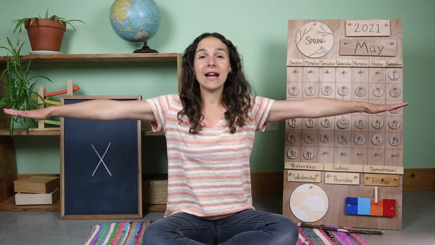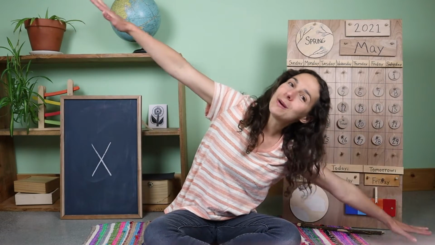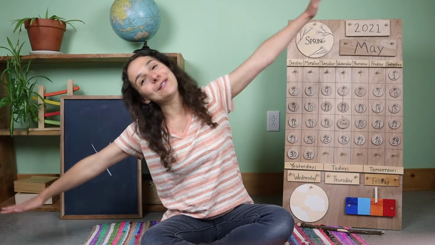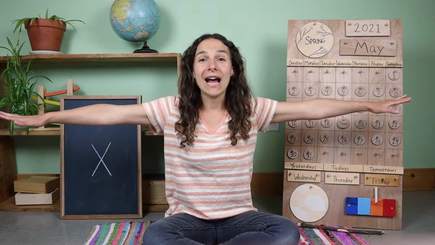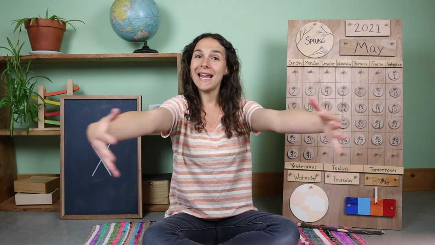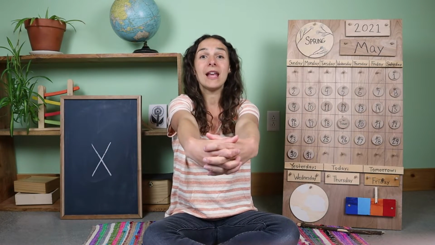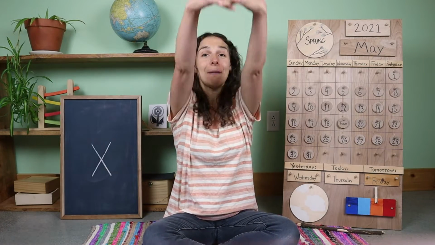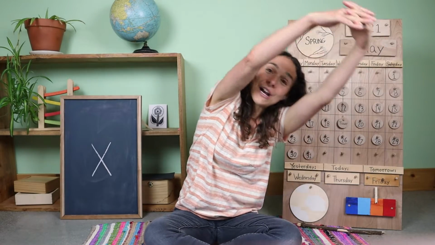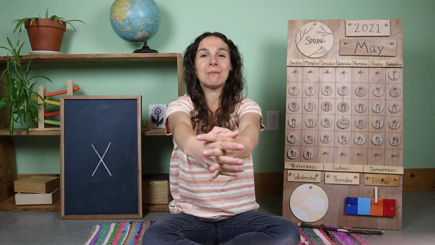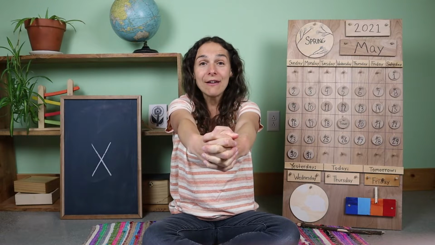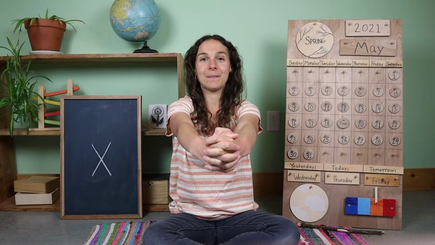Let's stretch our arms out like airplane wings and fly to one side, fly over to the other side, fly back to the middle, and now take your airplane wings and make a big circle out in front of you like this. Next, we're going to take the circle up over our heads and stretch to one side, stretch over to the other side, one last stretch up at the top, and we'll bring the circle back down and sing together. If you know the words, you can sing along with me.